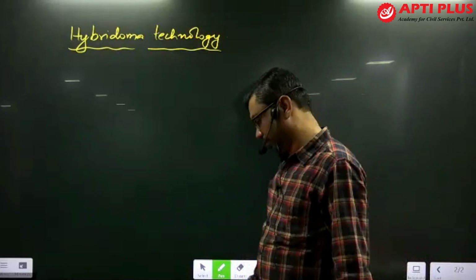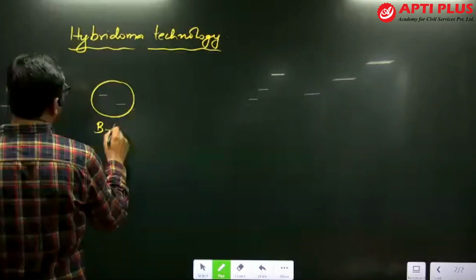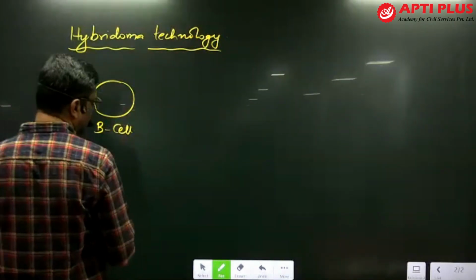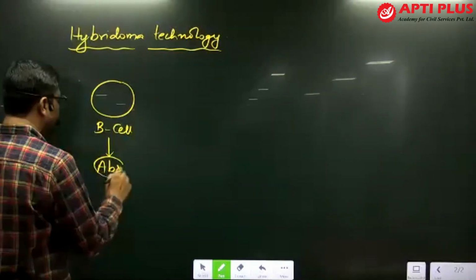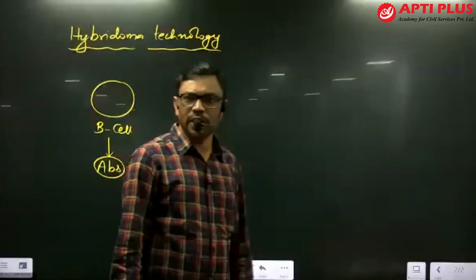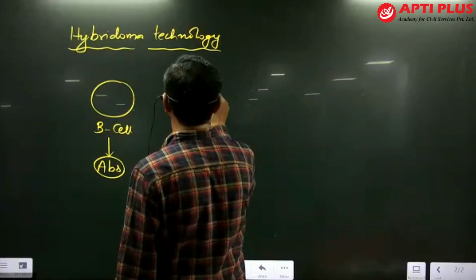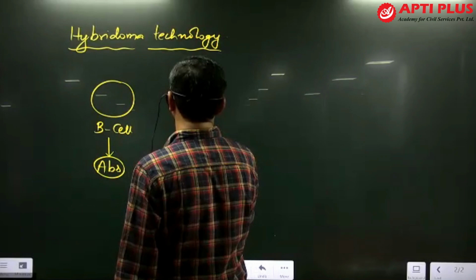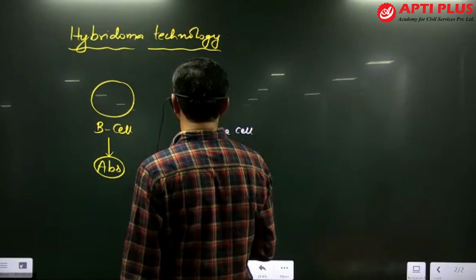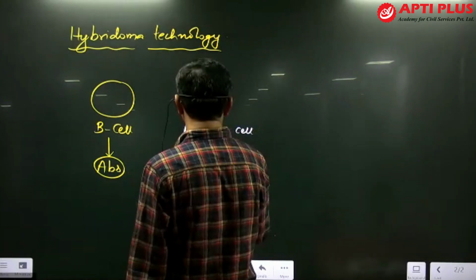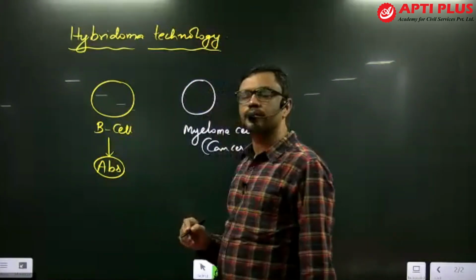Here, the B lymphocyte cell is there. Say this is a B lymphocyte or B cell, and the B cell has antibody-producing capacity. The B cells can release the antibodies. Another cell is the myeloma cell. So this is another cell, called the myeloma cell. What is a myeloma cell? A myeloma cell is a cancer cell. What is the literal meaning of cancer?